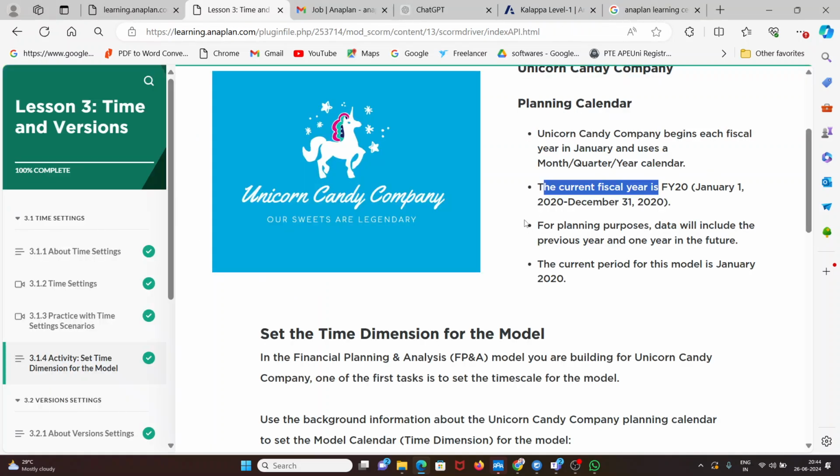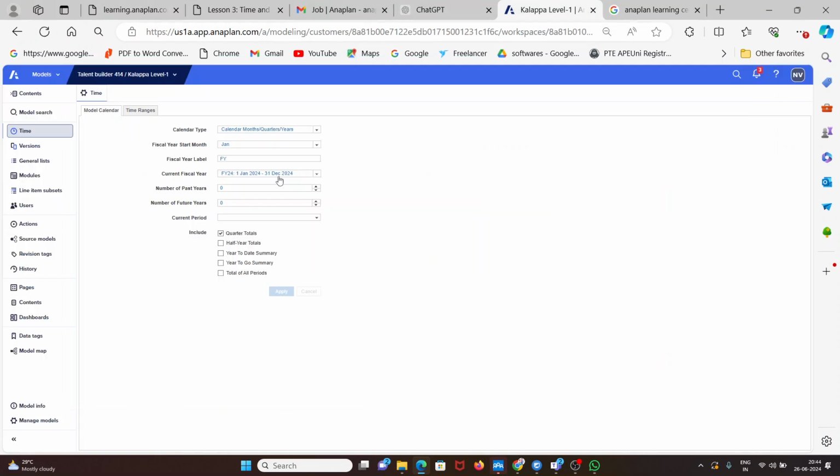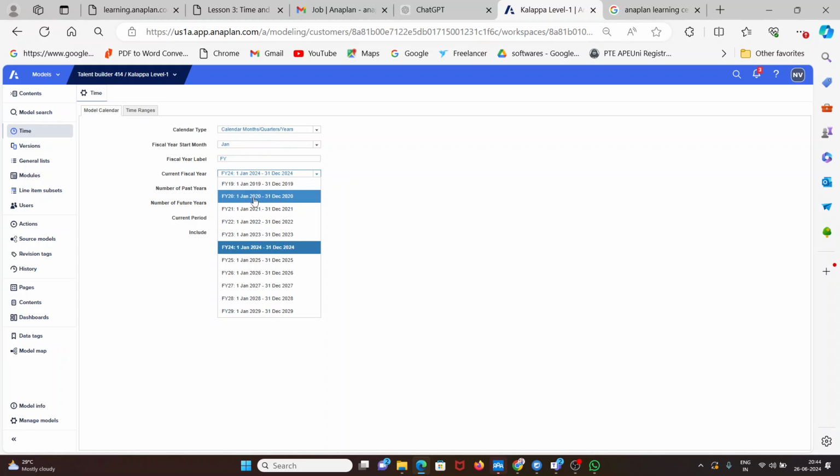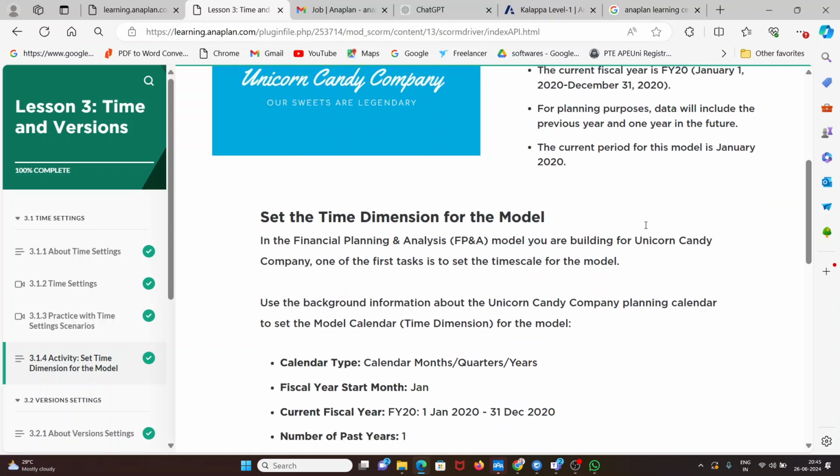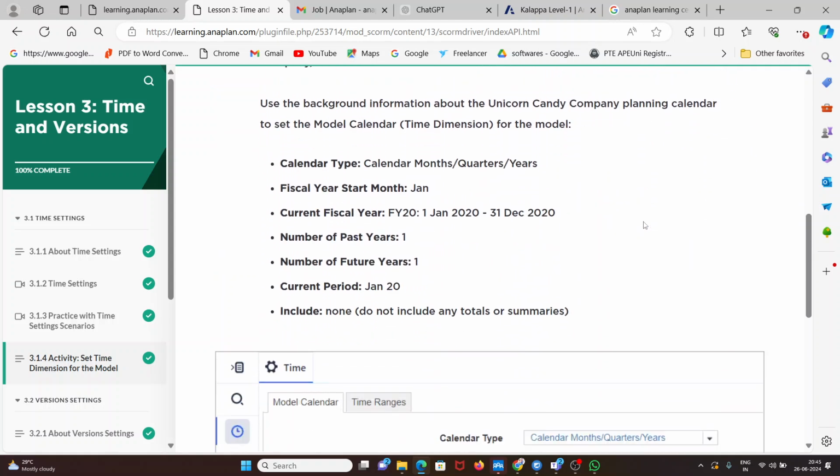What do they need? Fiscal year. Current fiscal year FY20, we have to select like this. Like this, they will guide, and we'll simply input our details.